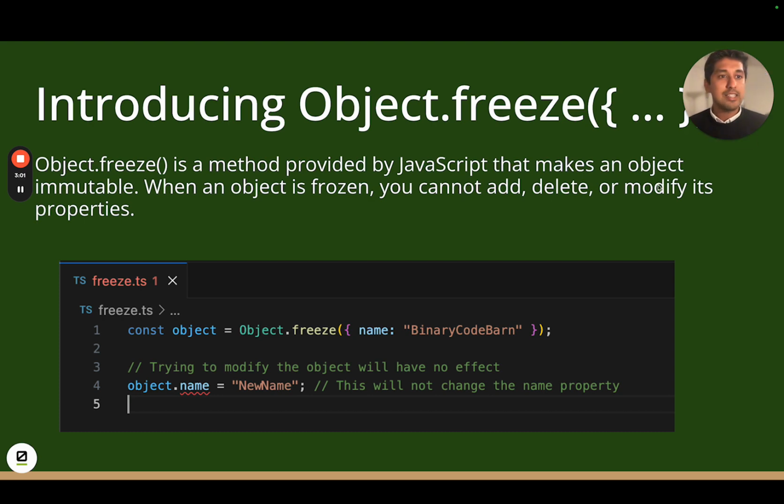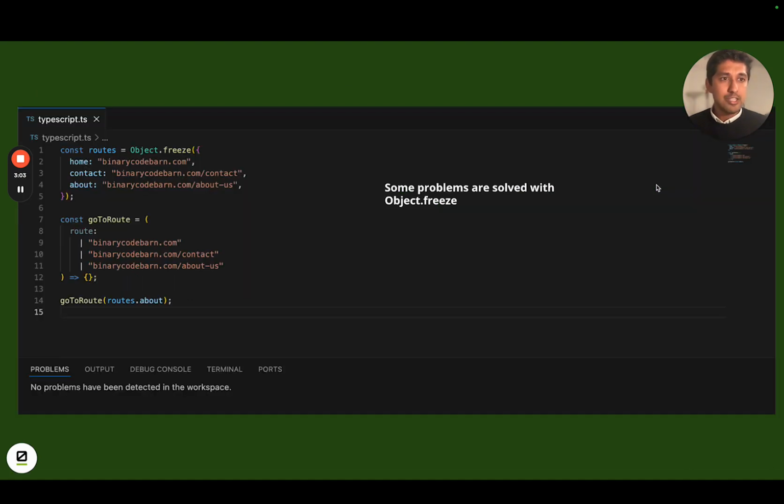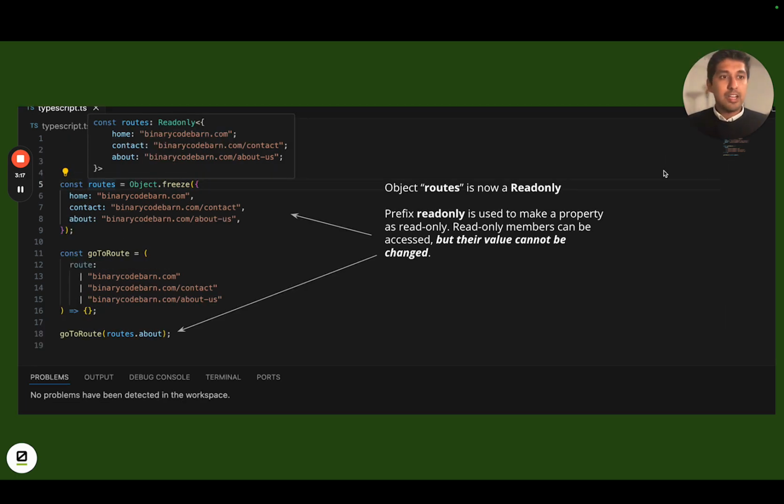And if I were to take that same approach and use it in my code base, here I have my routes object and I wrap it in my Object.freeze. And you see the error that I was getting on line number 14 has now been solved. That is because if now I hover over my routes object, it is a read-only object. And instead of home, contact, and about being mapped against strings, they're being mapped against these hard values. And these values cannot be changed.